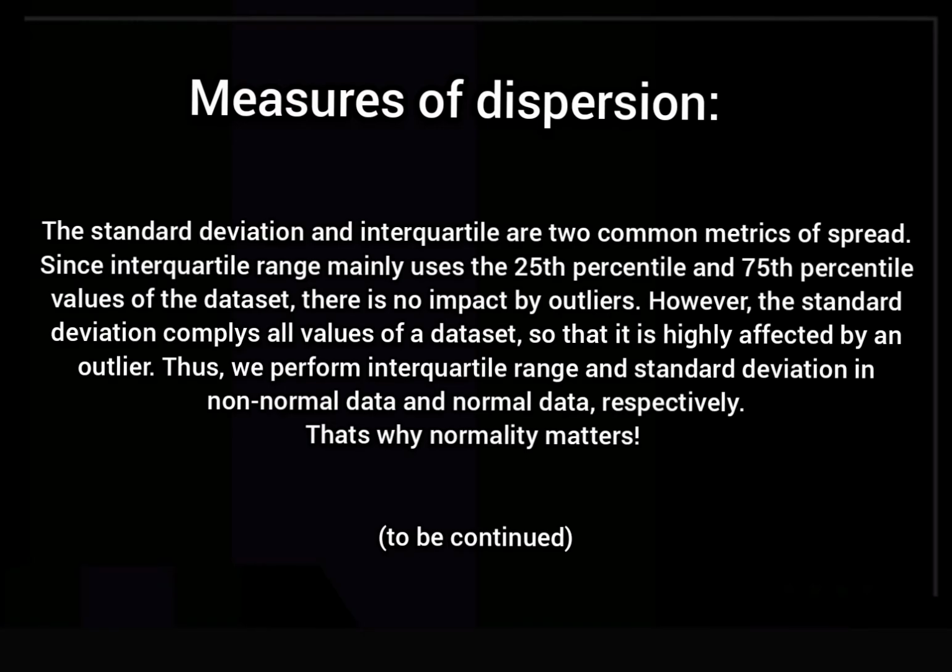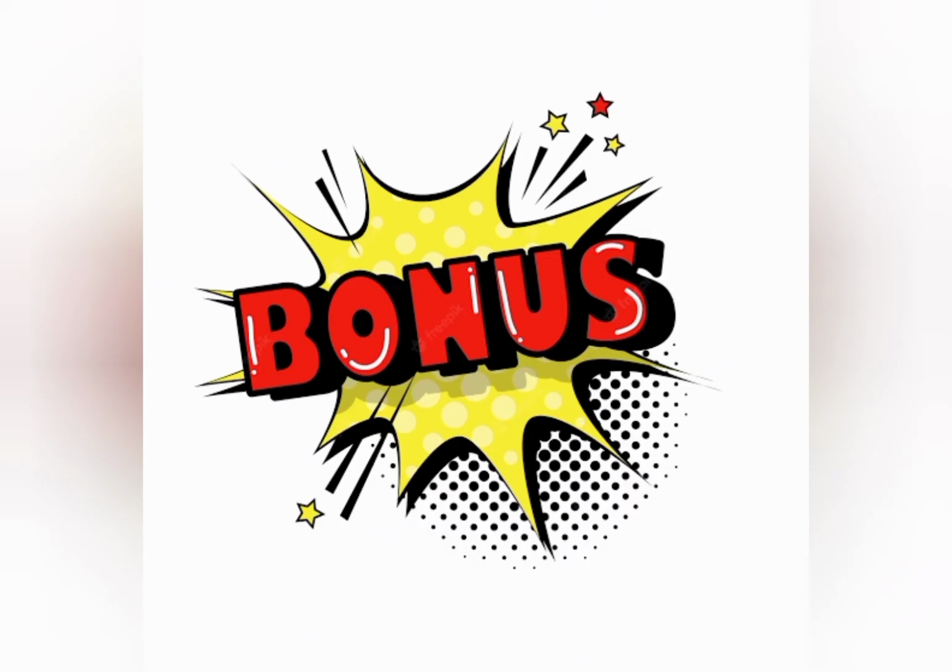The standard deviation and interquartile range are two common metrics of spread. Since the interquartile range mainly uses the 25th percentile and 75th percentile values of the dataset, there is no impact by outliers. However, the standard deviation compiles all values of a dataset so that it is highly affected by an outlier. Thus, we use interquartile range and standard deviation in non-normal data and normal data, respectively. That's why normality matters.